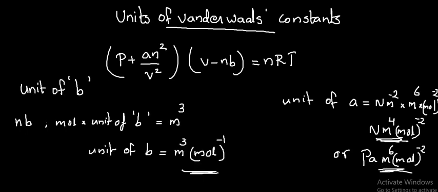Then what is the unit of B? The volume correction term nb must have the same unit as volume. So the unit of B can be calculated as mole into unit of B is equal to meter cube, where meter cube is the unit of volume, mole is the unit of number of moles. Then the unit of B is equal to meter cube into mole raised to minus 1. That is the unit of B.